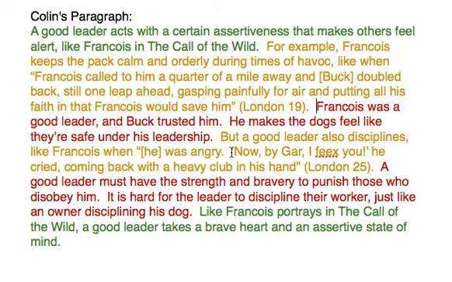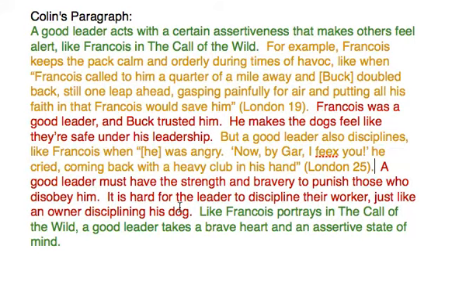You'll notice when somebody's talking inside of a quote, we use single quotation marks to show that there's somebody talking in the story inside of our quote as a whole. And then again, the parenthetical citation with the author's name and page number, followed by a period. He continues, a good leader must have the strength and bravery to punish those who disobey him. It is hard for the leader to discipline their worker, just like an owner disciplining his dog.